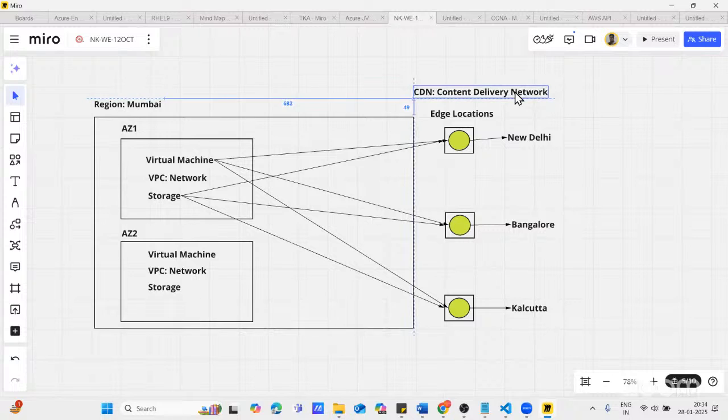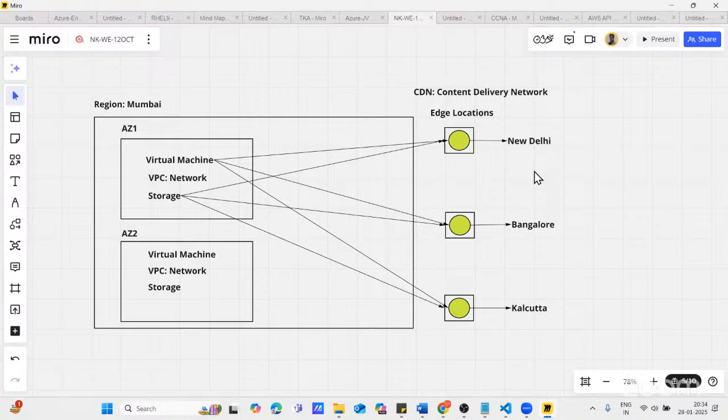Is it clear, guys? You can have a question. You please let me know. I'm just trying to explain to you what an edge location is. Edge locations are the mini data centers. These are being used for content delivery network to distribute the content that you want to distribute to all your clients. So it means in these edge locations, your content is copied. So your client near to these edge locations can access this content without any latency. Is it clear?